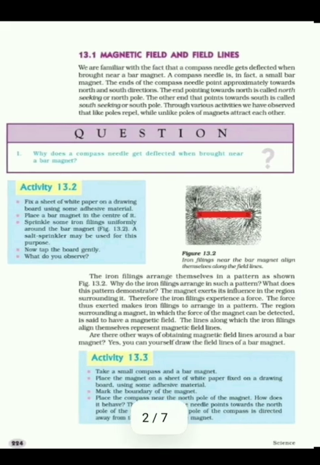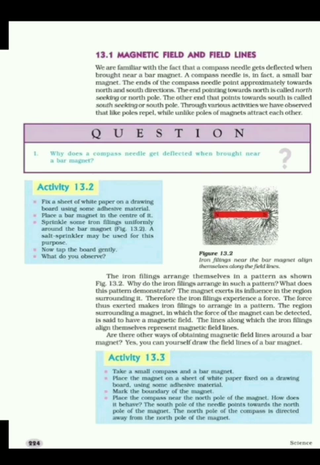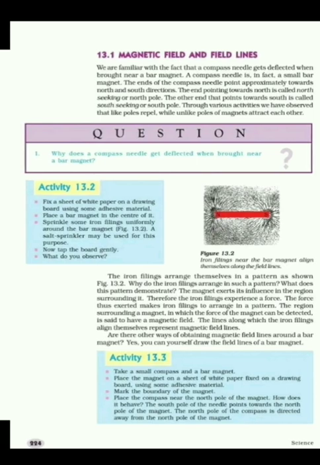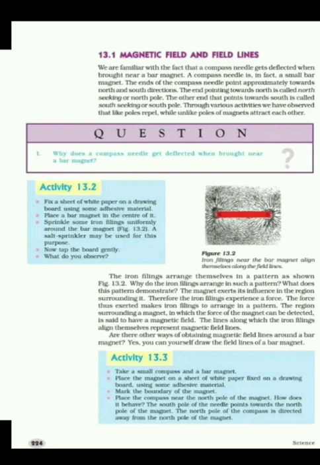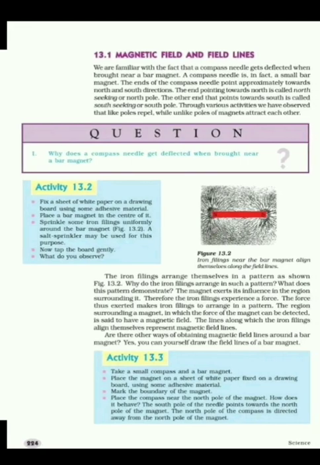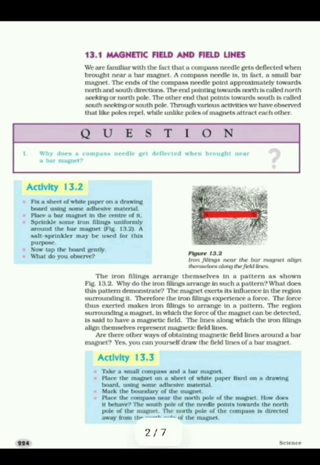Next term is magnetic field lines. See, the lines along which iron filings align themselves or arrange themselves due to the force acting on them in the magnetic field of a bar magnet are called magnetic field lines. Here you can see in figure 13.2 that the iron filings are arranged in specific patterns, and we can see the lines in which they are arranged.